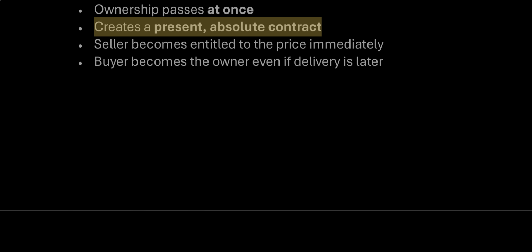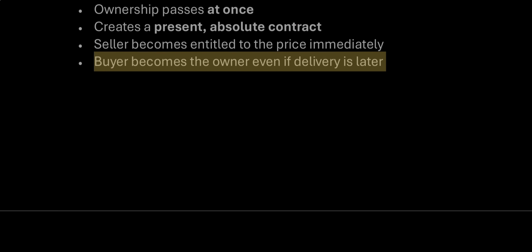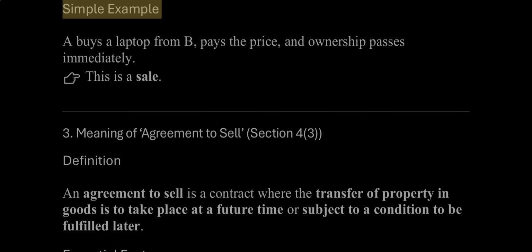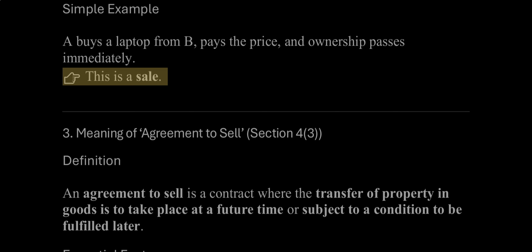Creates a present, absolute contract. Seller becomes entitled to the price immediately. Buyer becomes the owner even if delivery is later. Simple example: A buys a laptop from B, pays the price, and ownership passes immediately. Right, this is a sale.